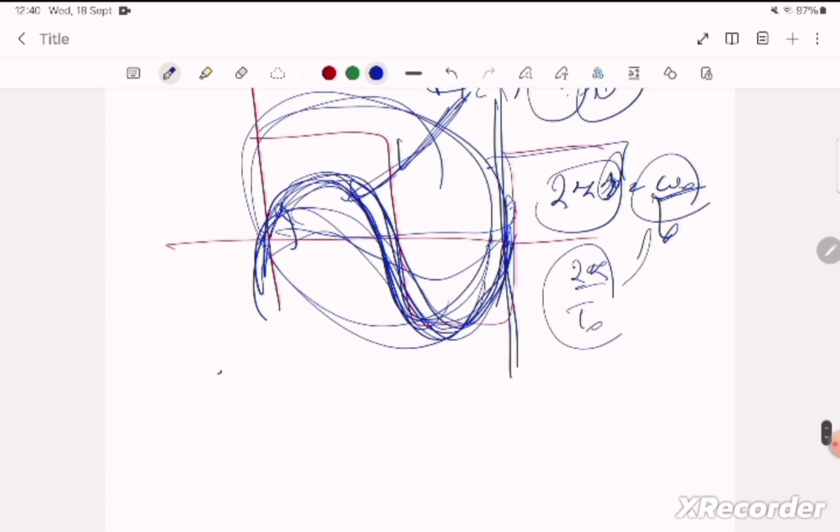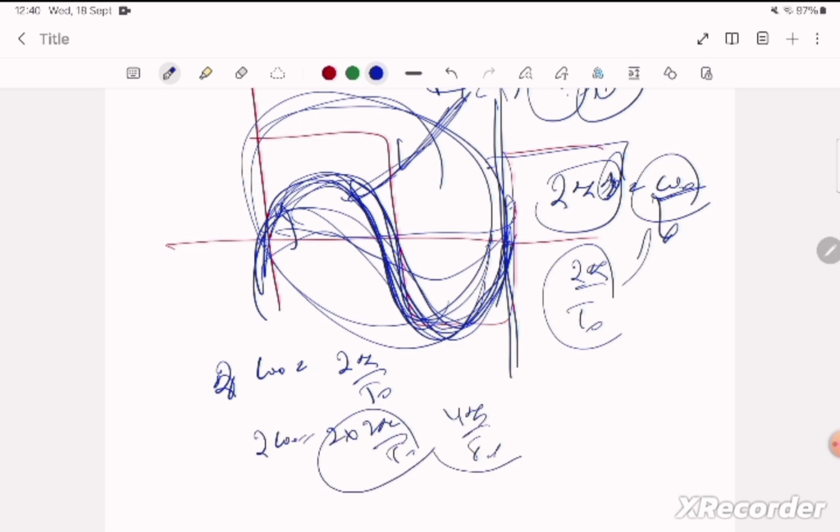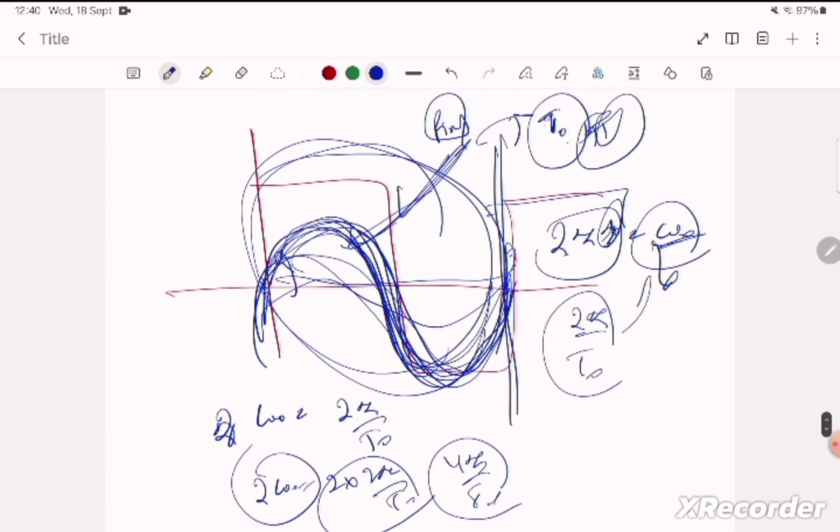So we will check with omega naught. What is omega naught? 2 pi divided by T naught. Now we will check with 2 omega naught, that is 2 multiplied by 2 pi by T naught, so it will be 4 pi by T naught. So we are increasing. Let us suppose this is one sinusoid with 1 hertz, this is with 2 hertz, this is with 4 hertz.